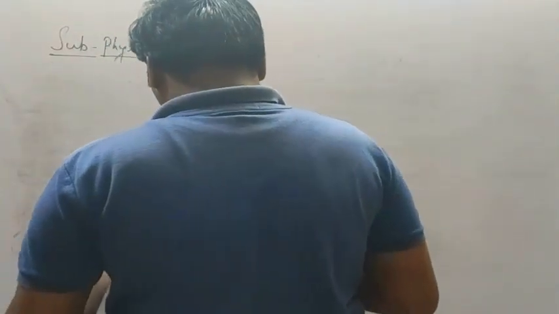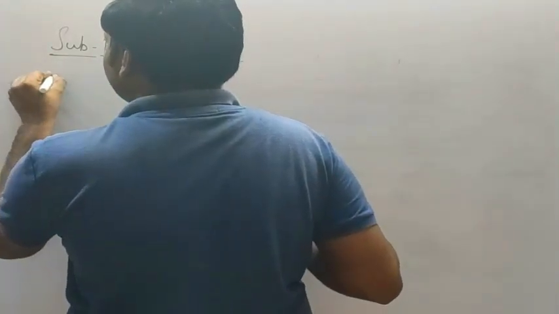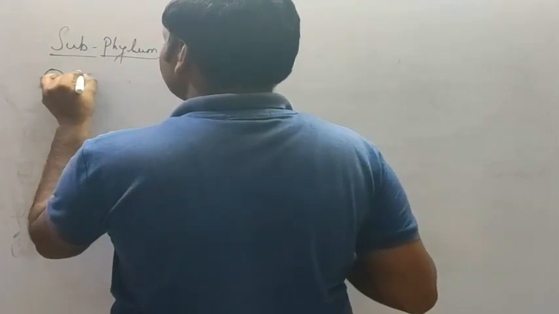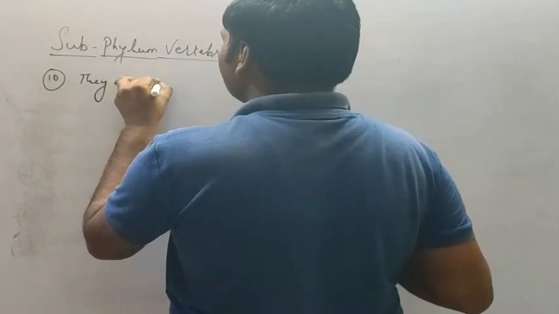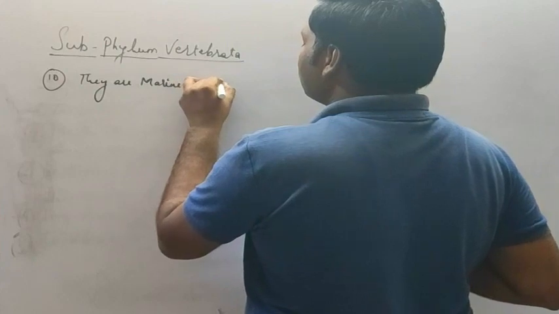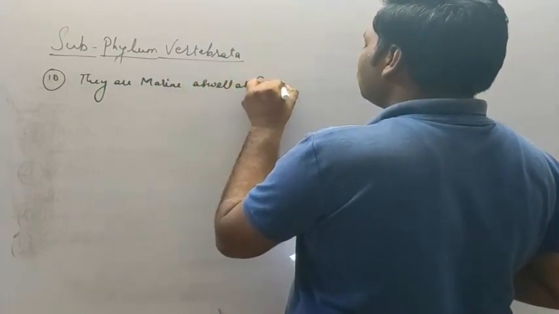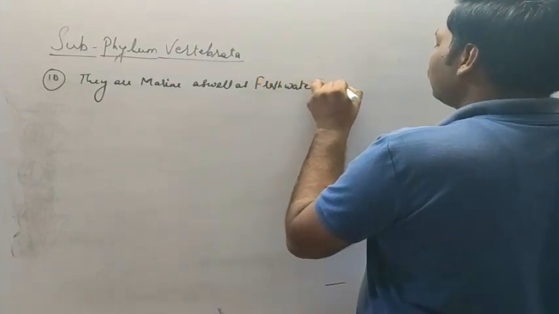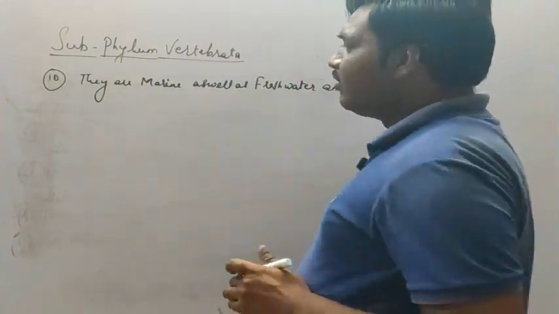The next character, character number 10: they are marine as well as freshwater animals. So generally they are found in marine water as well as fresh water.